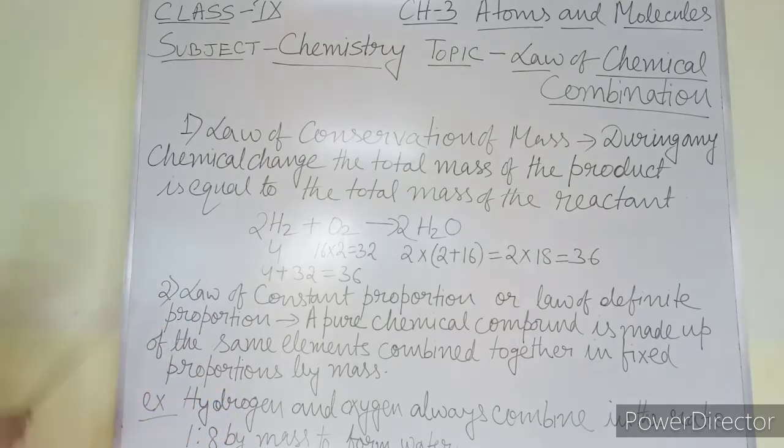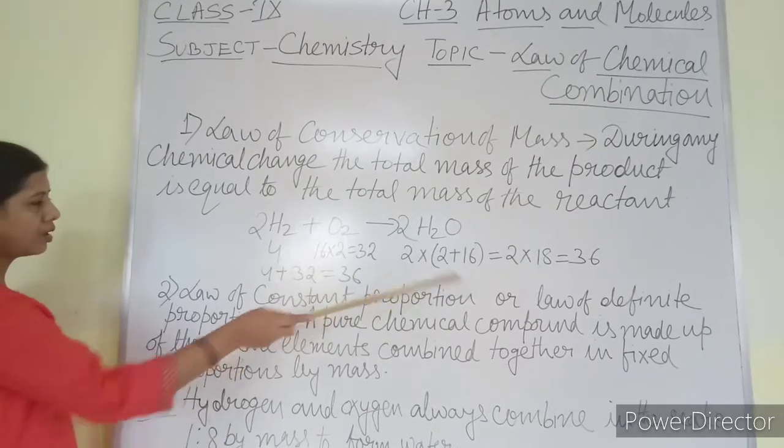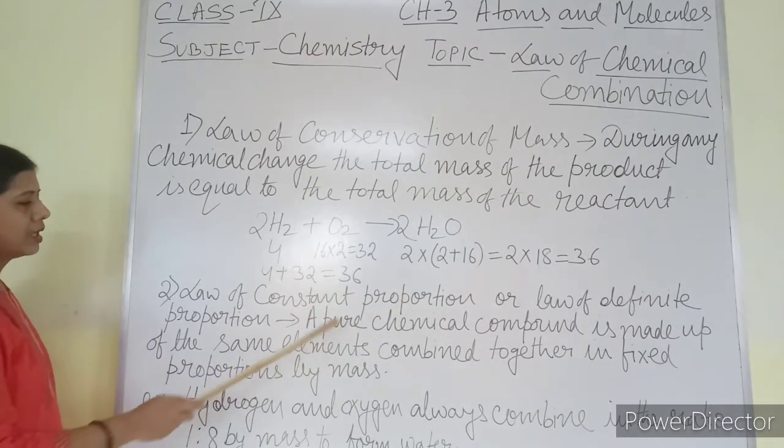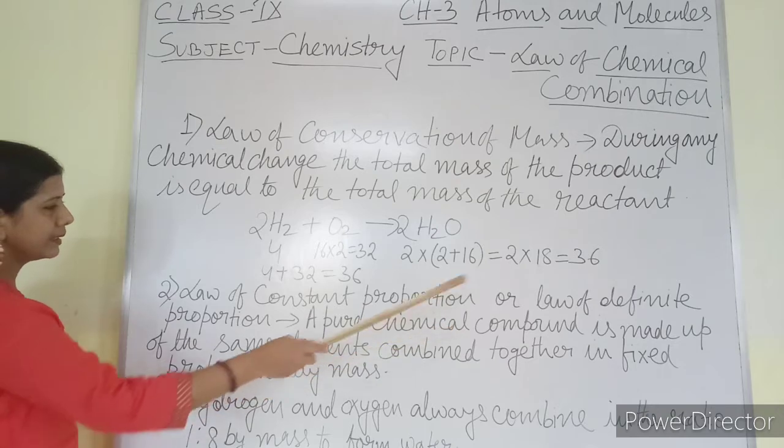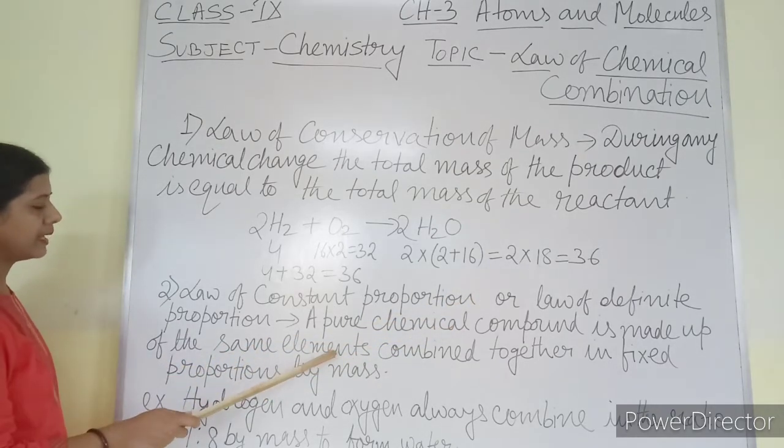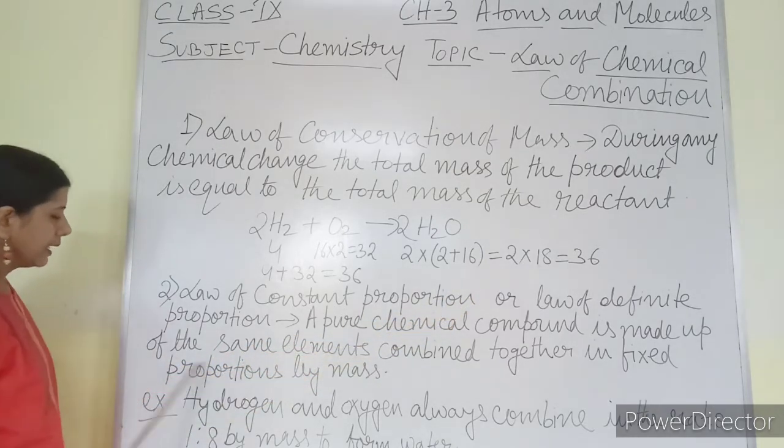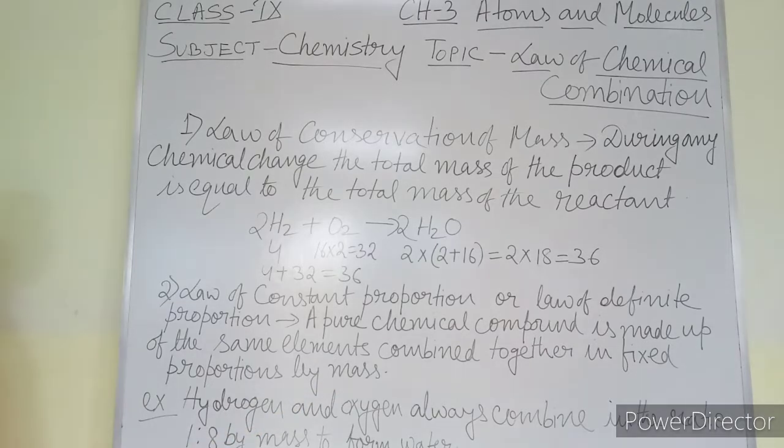Now the second law is called the law of constant proportion. What does this law state? Law of constant proportion, or law of definite proportion: a pure chemical compound is made up of the same elements combined together in fixed proportion by mass.